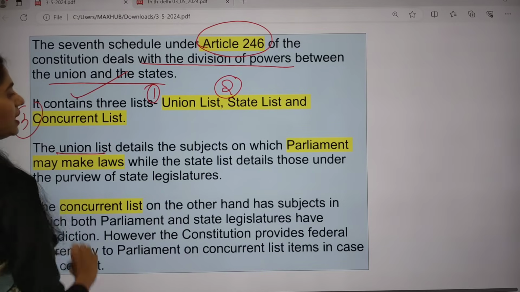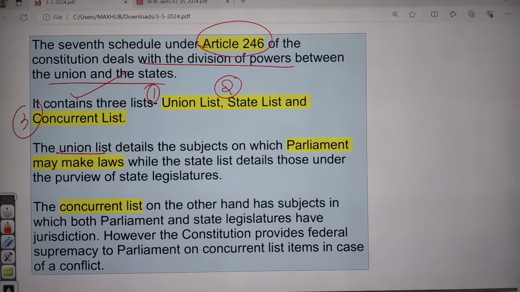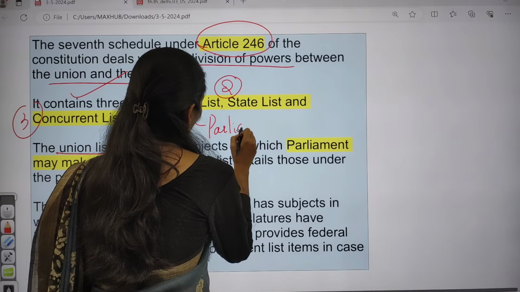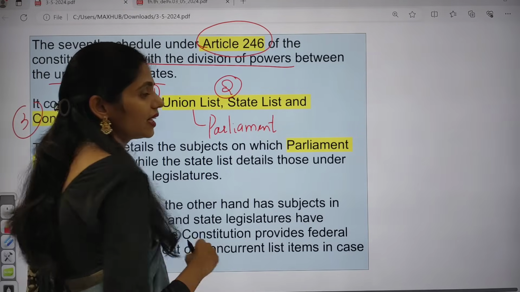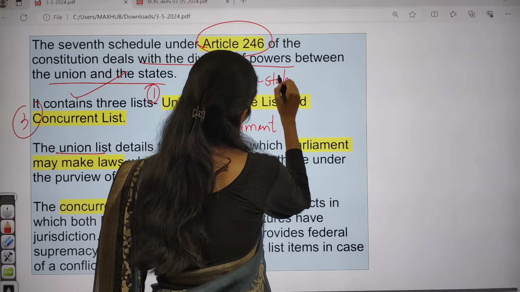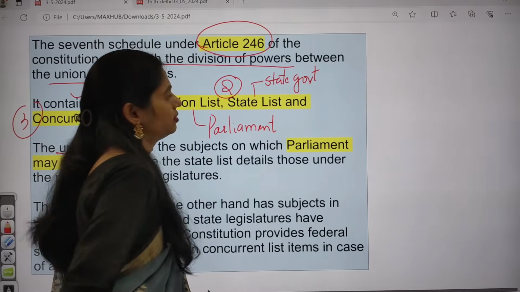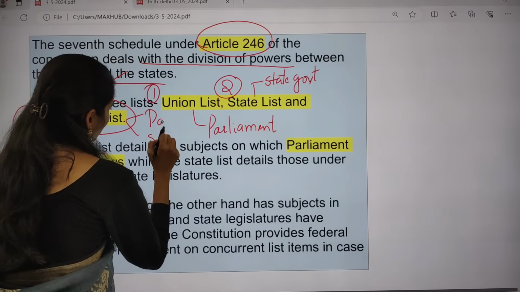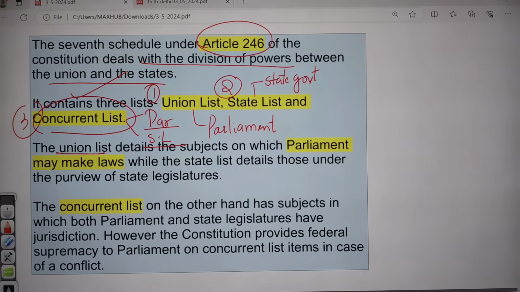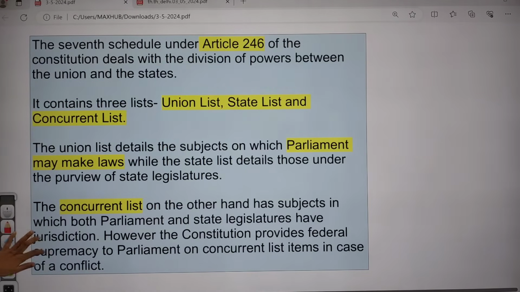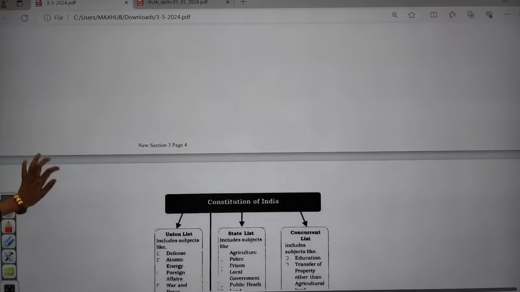The union list details the subjects on which Parliament can make laws. In this union list, Parliament, that is the central government, has the power to make laws on the subjects present in that list. In the state list, the state legislature or state government has the power. And in the concurrent list, both Parliament and the state legislature can make laws on the subjects present in it. But if there is any conflict, the center will prevail over the state. Clear?